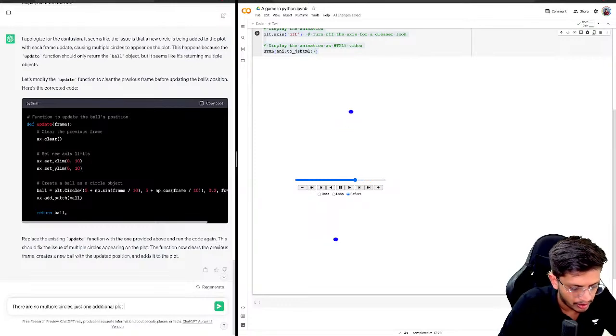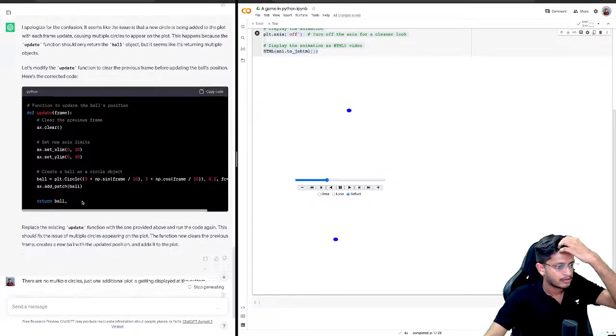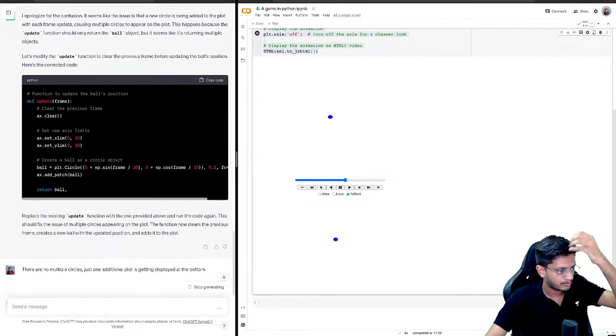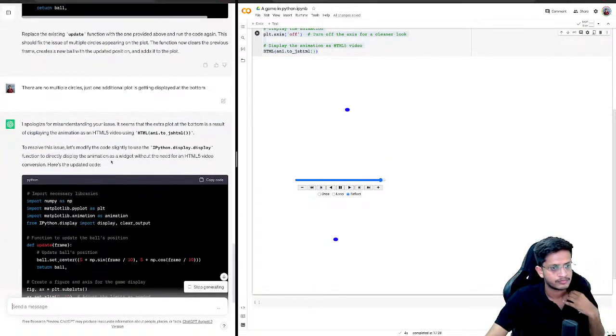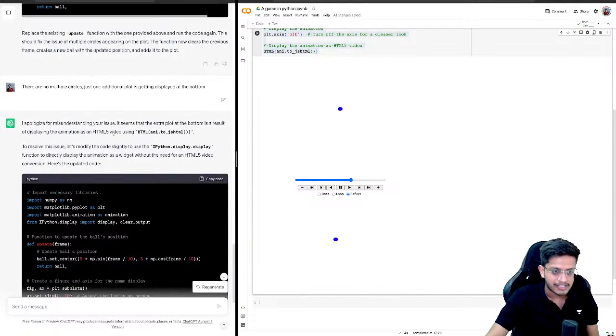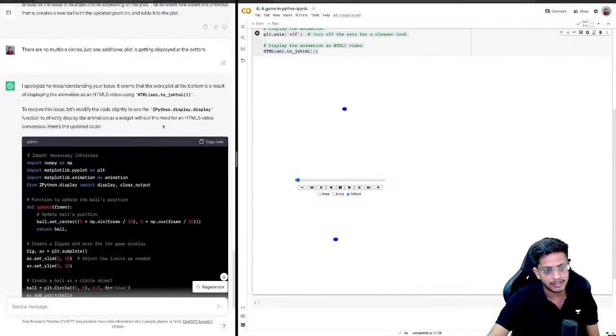One additional plot is getting displayed, let's say. It seems the extra plot at the bottom is a result of displaying the animation of the HTML5 window. To resolve this issue, let's modify the code slightly to use ipython.display.display.